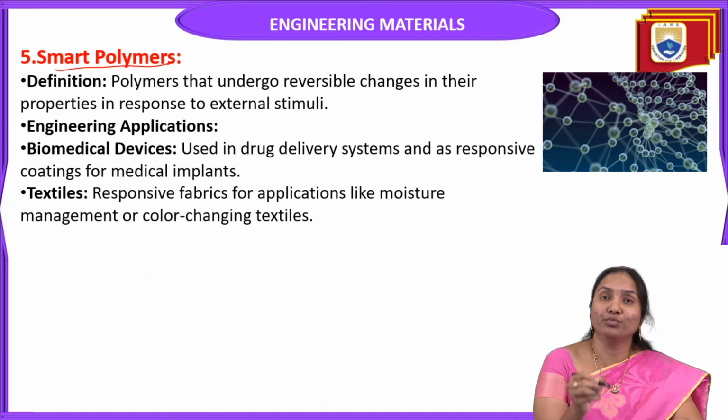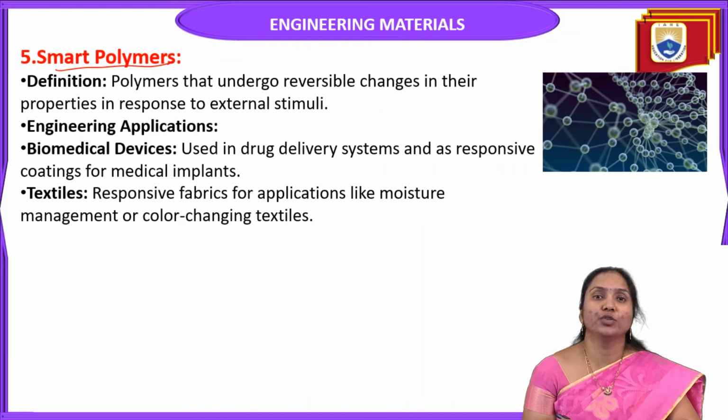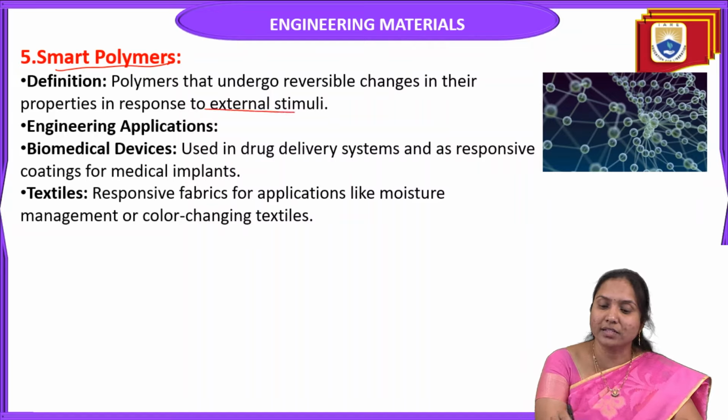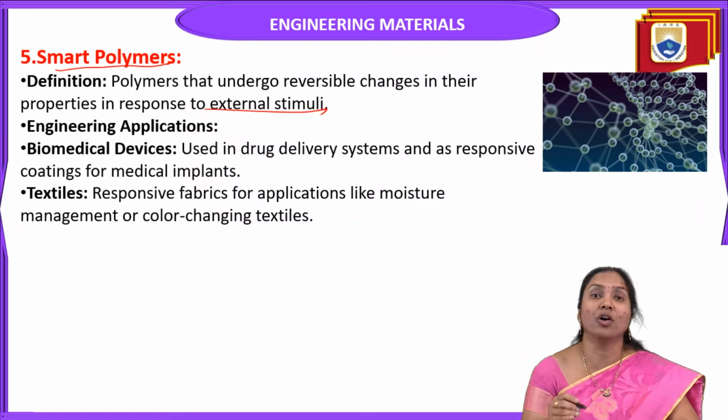And the next type is smart polymers. These are polymers that undergo reversible changes in their properties in response to external stimuli. Poly means many, mer means parts, so a number of compounds combine to give a polymer. Usually a polymer is a high molecular weight compound.